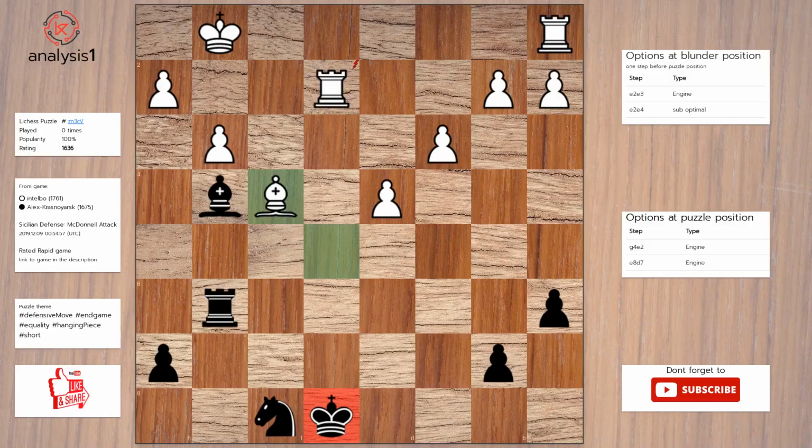Let's continue. Here are threats in puzzle position. Bishop takes rook. There are no checks in this position. The best move in puzzle position is: bishop takes rook. Rook to e1. Rook to e6.